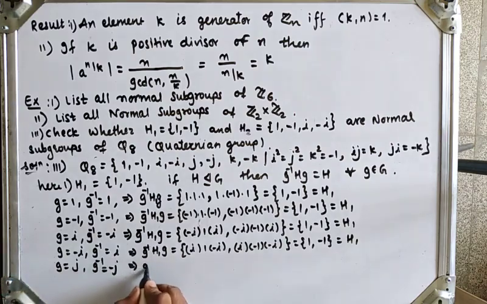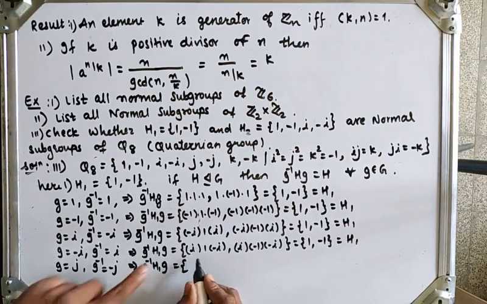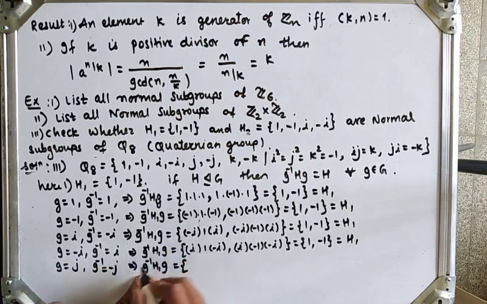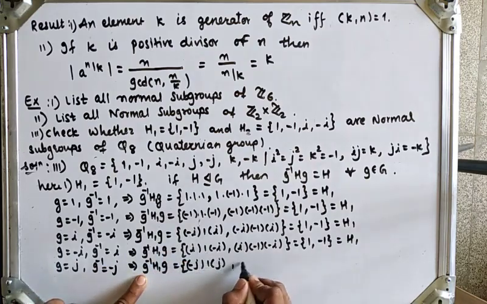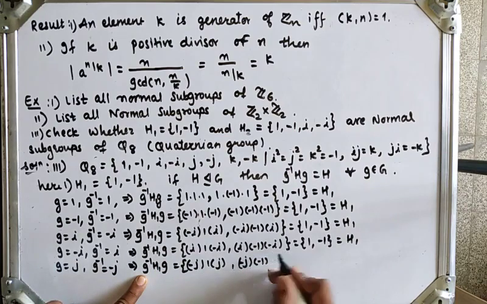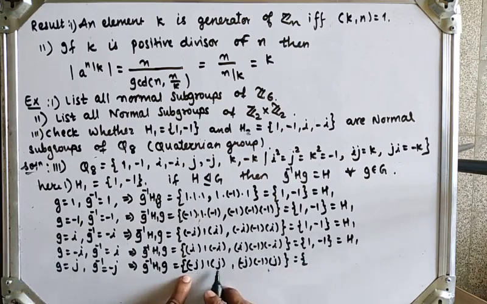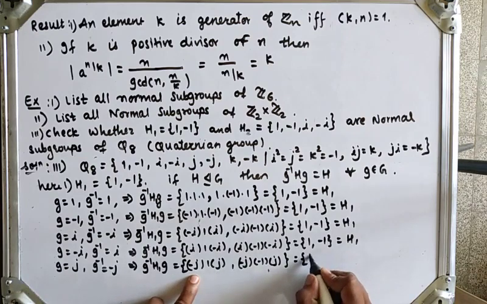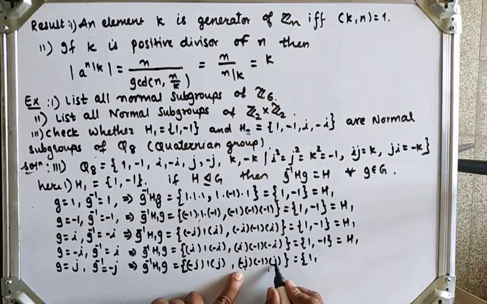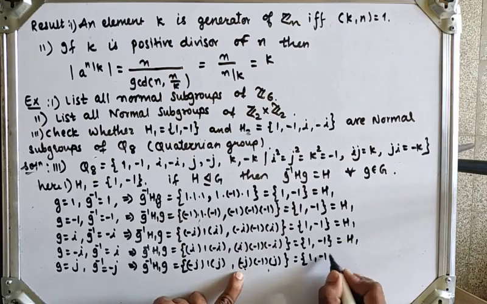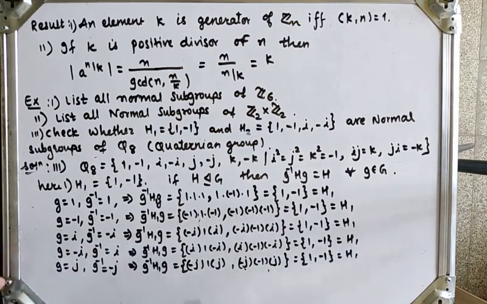So we will get g inverse h1 g is equal to, g inverse minus j into 1 into j. Next, minus j into minus 1 into j, which is equal to, so minus j into j is identity, so which is 1, minus j into j identity into minus 1 is minus 1, so which is again h1.